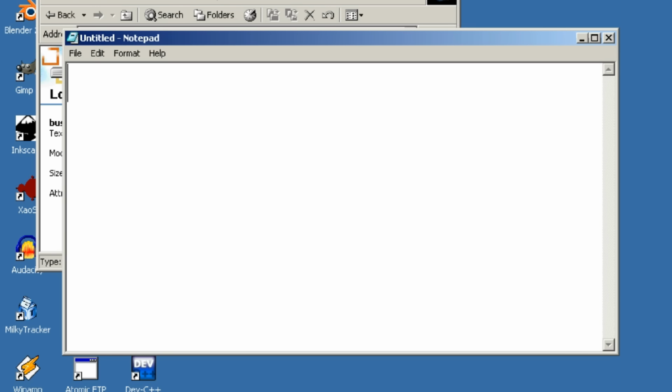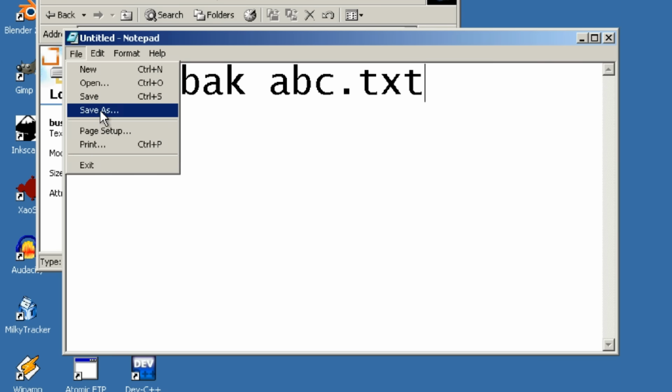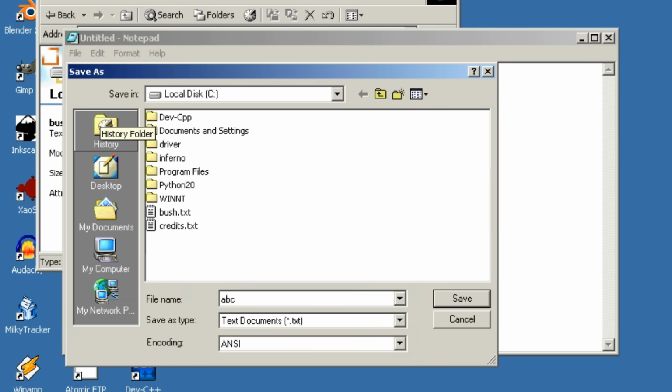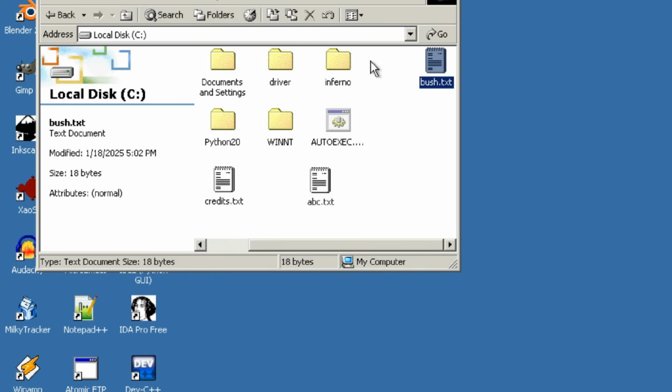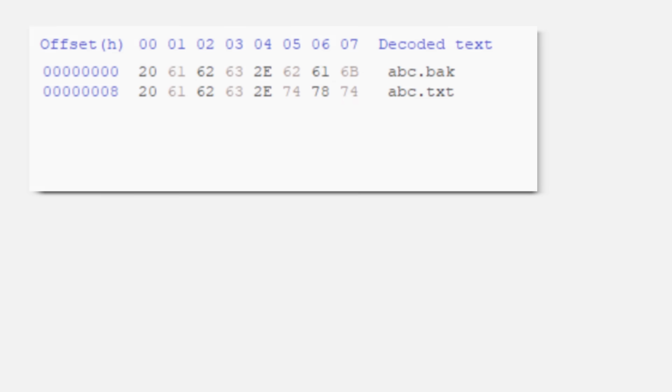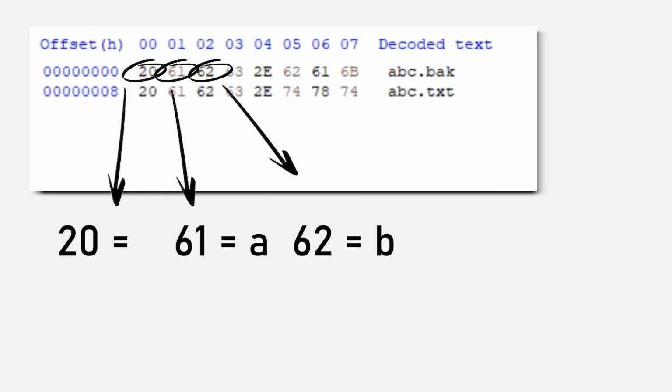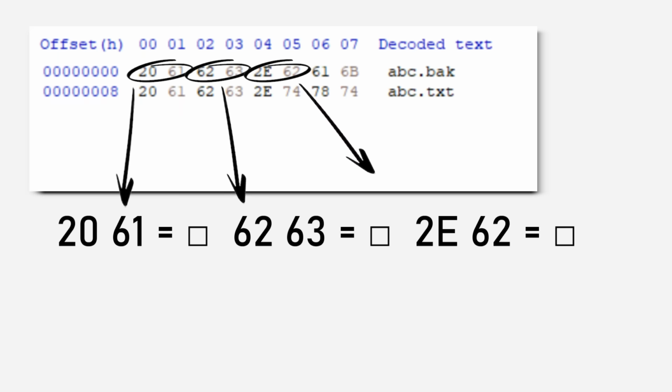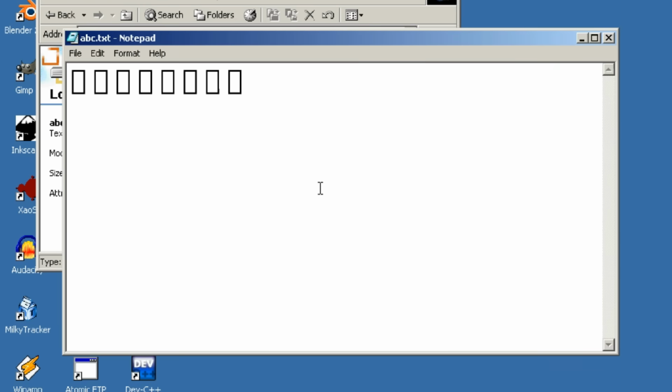So, taking our earlier example, if we open up Notepad and type --abc.back --abc.text and save the file, then reopen it, Notepad has to now determine how the file is encoded and display the appropriate characters on screen. If it assumes ANSI, reading each byte as a character, then we'll get our text file as normal. However, if it decides it is Unicode and uses 2 bytes as each character, then we'll either get invisible text or a bunch of squares most likely. This is because, on this computer at least, Notepad is trying to display characters from a character set that isn't installed.